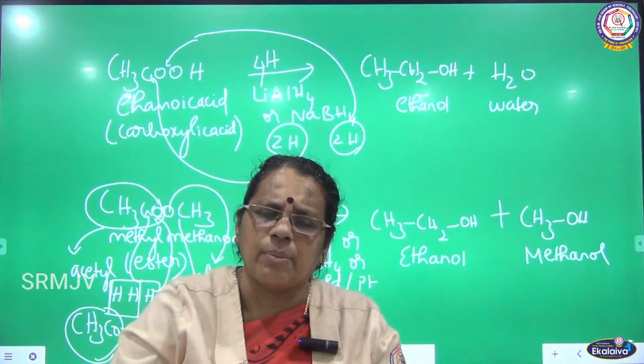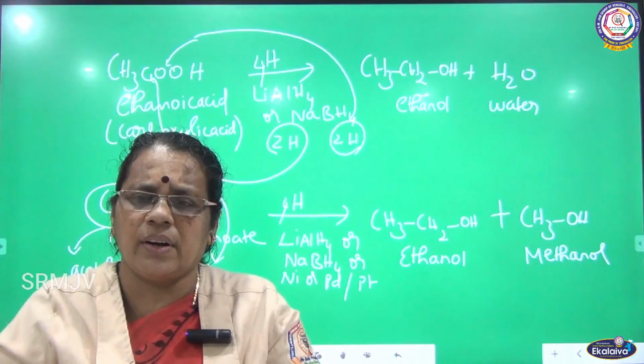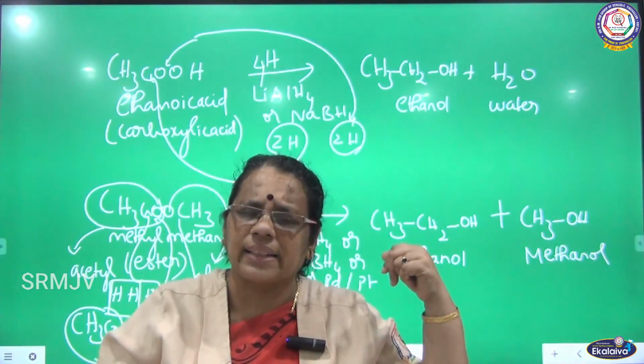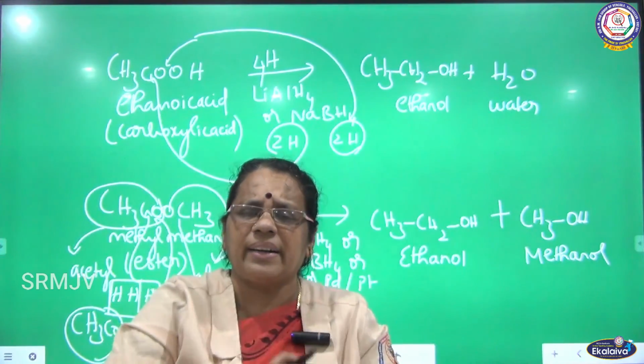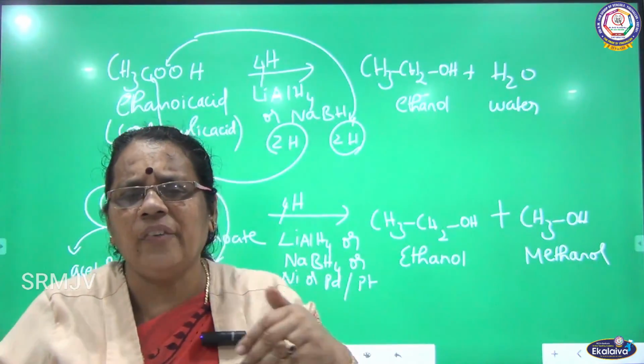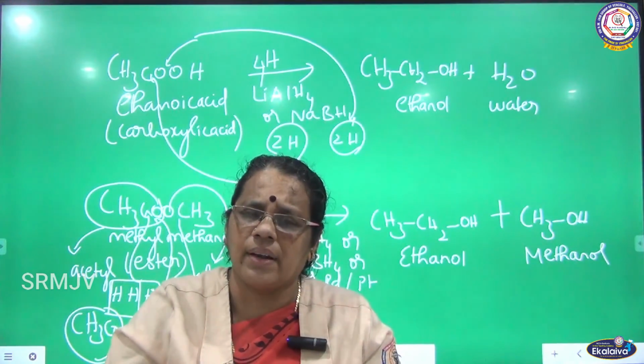In the case of carboxylic acid, it also undergoes reduction using the reducing agent. I have written the reactant as ethanoic acid and I got the product as ethanol. Last one, reduction of esters. Esters undergo reduction, so we add hydrogen.